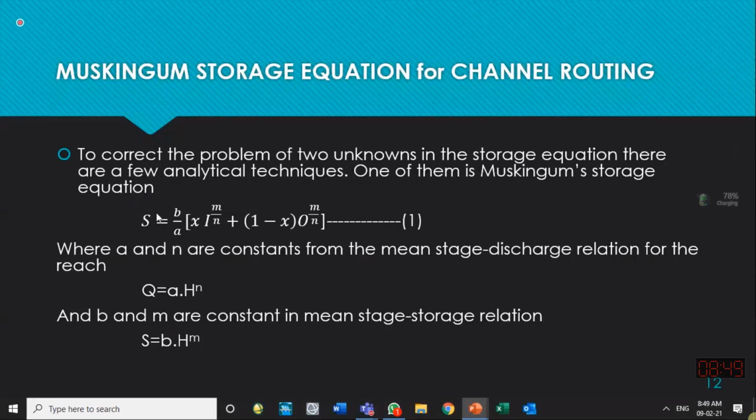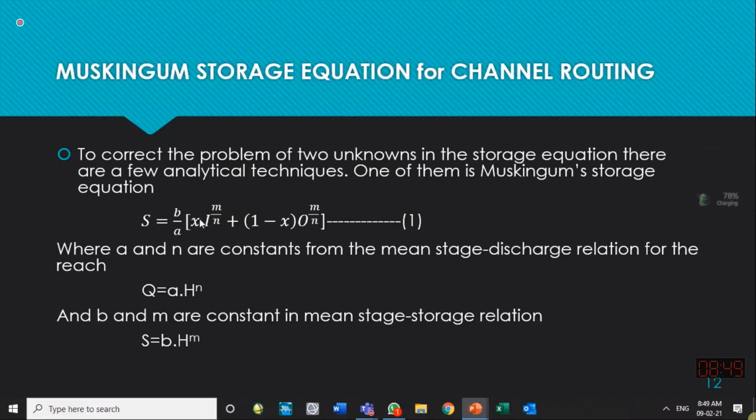He says that storage is a function of inflows and outflows with the power m over n, multiplied with a weighing factor x and a weighing factor 1 minus x, to control the influence of inflow and the influence of outflow.